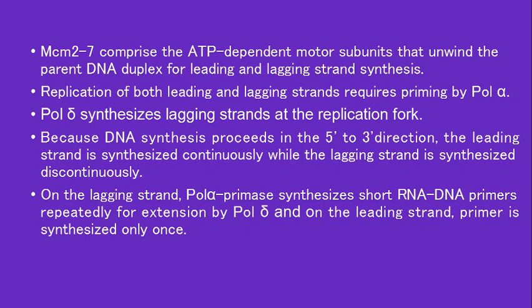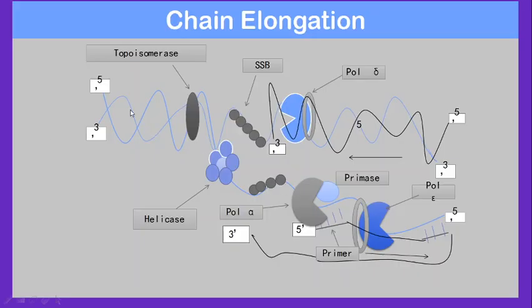Okay, so polymerase alpha primase will synthesize short segments of RNA-DNA primers repeatedly on the lagging strand, and it will be extended by polymerase delta, and on the leading strand this primer will be synthesized only once. So this is the replication fork, which has the replication binding factors, that is the SSB binding protein, and topoisomerase will help in the removal of the positive supercoils due to unwinding by the helicase activity.